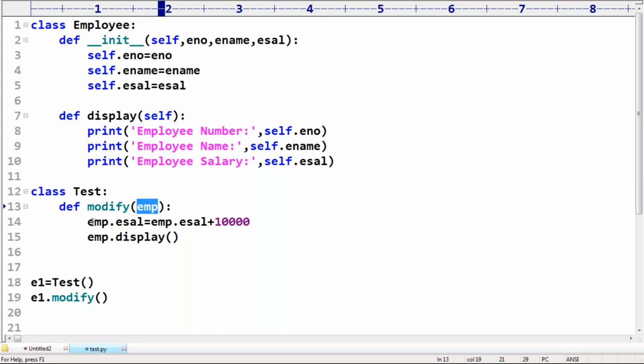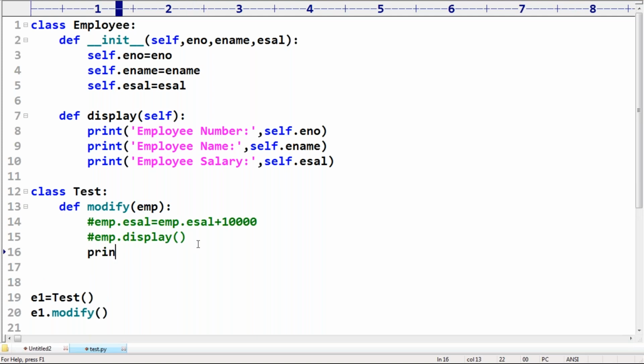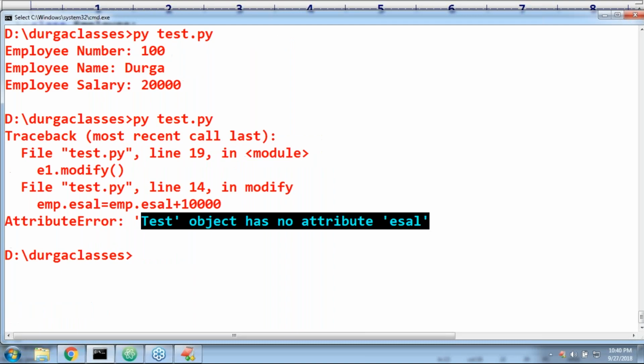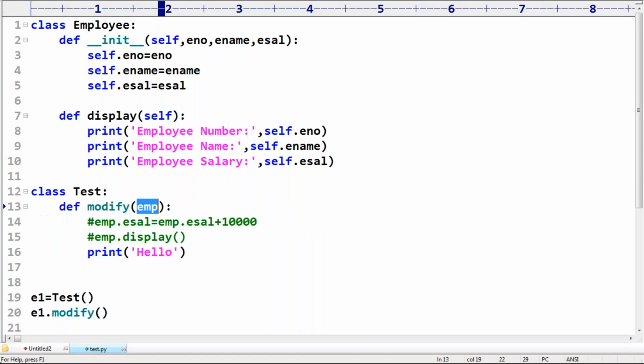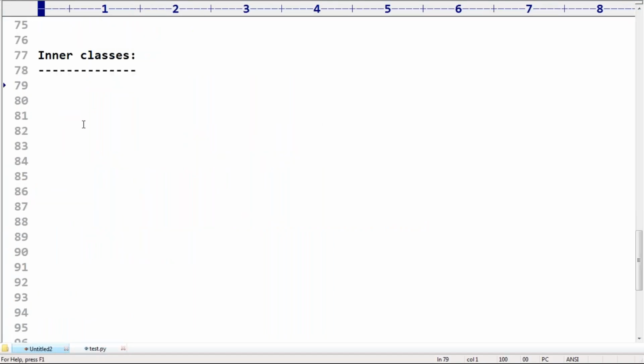Ratan, if it is an instance method, you can. Sir, if I comment these two lines and print hello, can you please tell, is it valid or not? Just a print hello, is it valid or not? What is the problem? It's a pure instance method, but instead of self, I use EMP. Okay, 100% it is valid. No problem. Yes, hello. Okay, that's all.